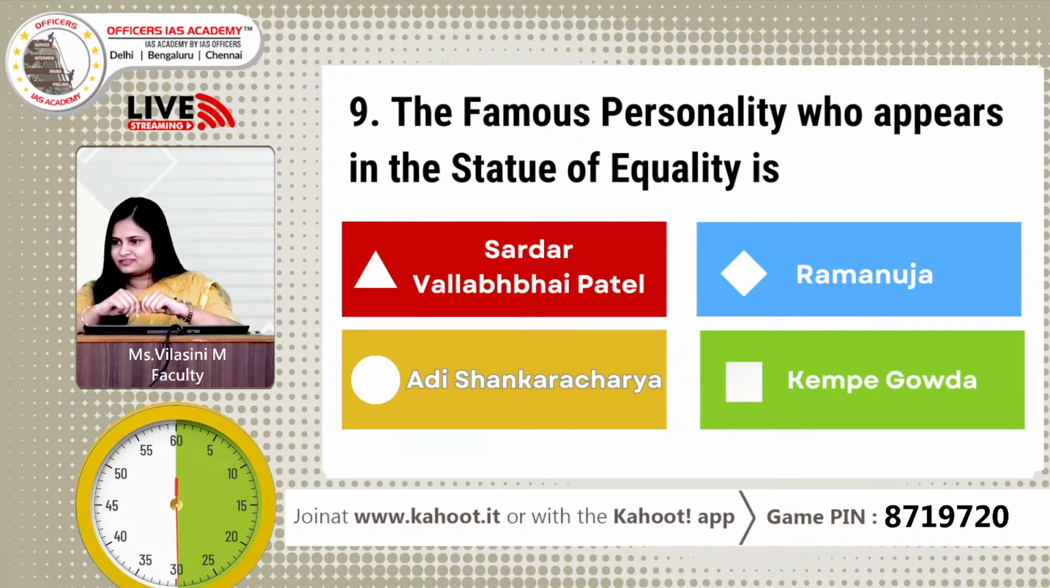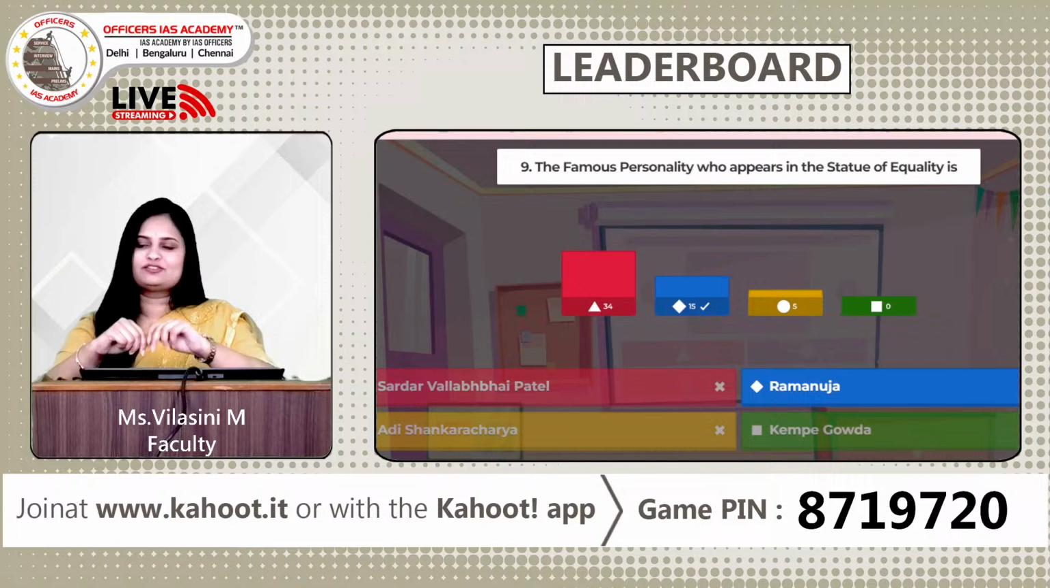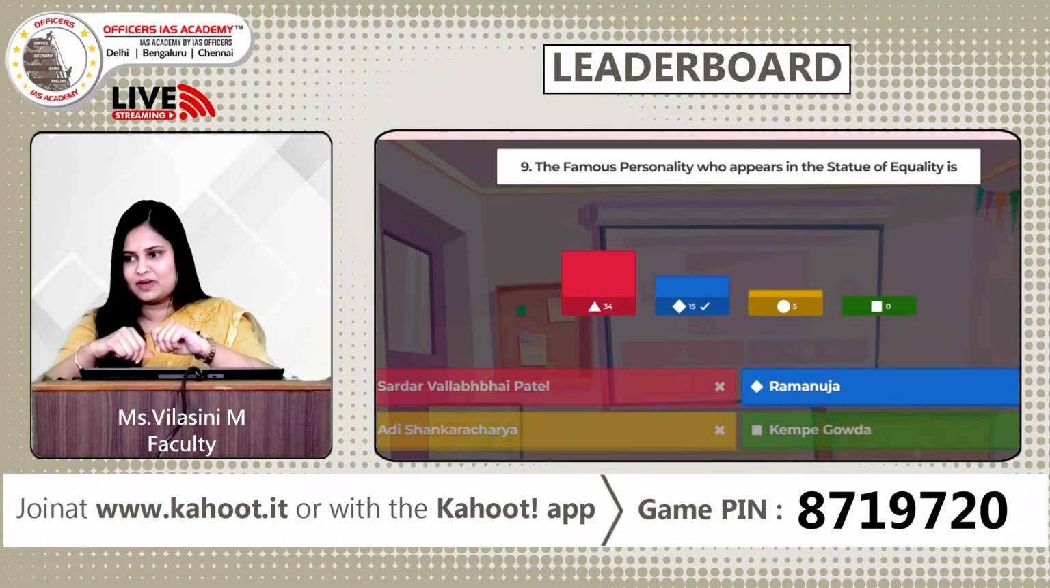54 answers, wonderful. So, okay, most of you have guessed Sardar Vallabhbhai Patel. So, my dear friends, let me correct you over here. Sardar Vallabhbhai Patel appears in the Statue of Unity, fine. But on the other hand, Statue of Equality corresponds to Ramanujar. This Statue of Equality is said to be located on the outskirts of Hyderabad, fine. It is regarded as the second tallest sitting statue in the world. Fine. So these are a few facts about the Statue of Equality for you.